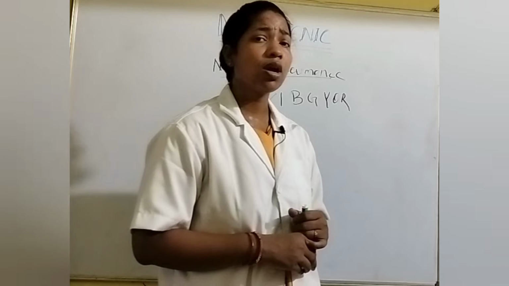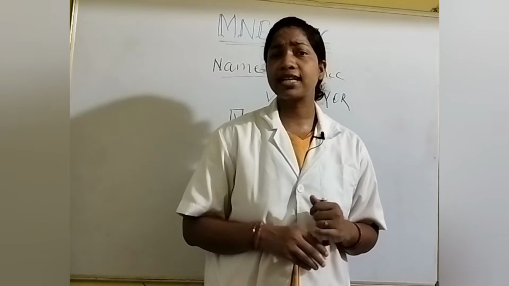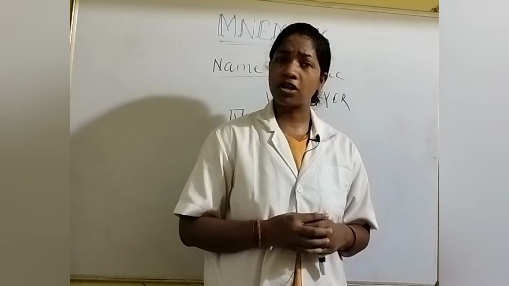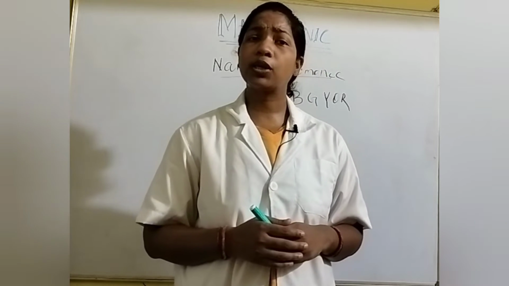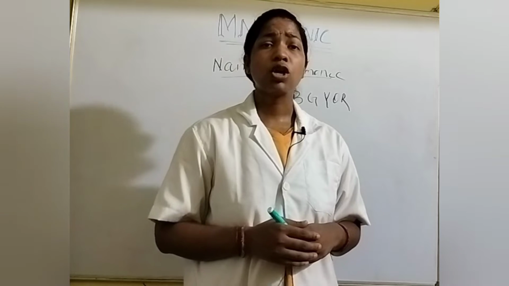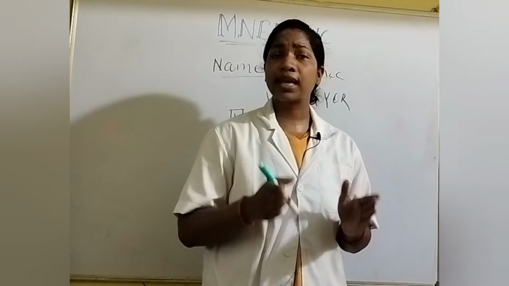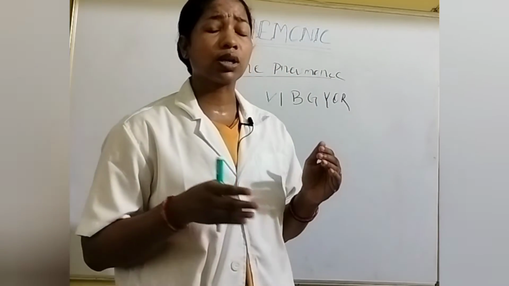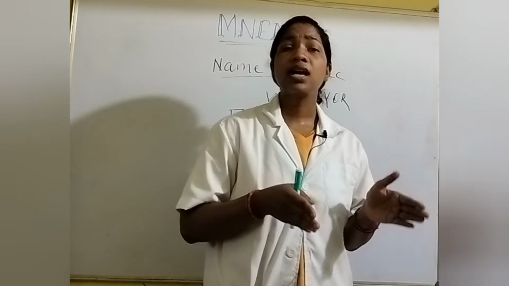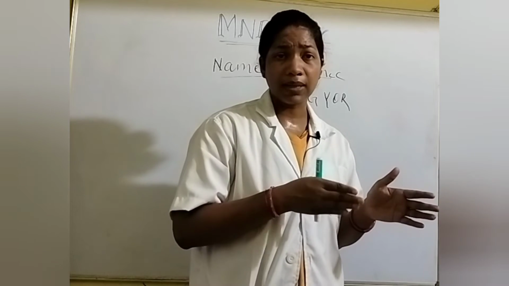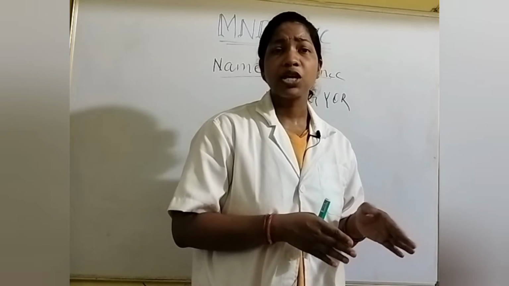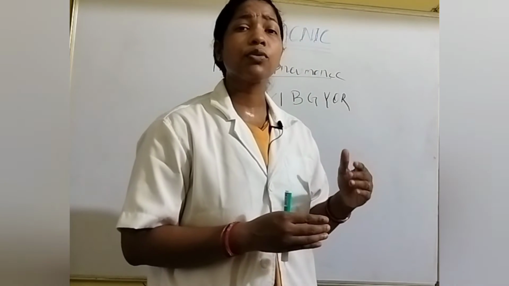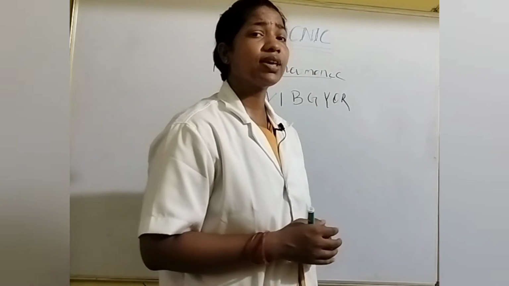For example, there are 7 colors in a rainbow, and it is necessary that you remember those 7 colors, which is quite difficult. So what you should do is take the first letter of each color.